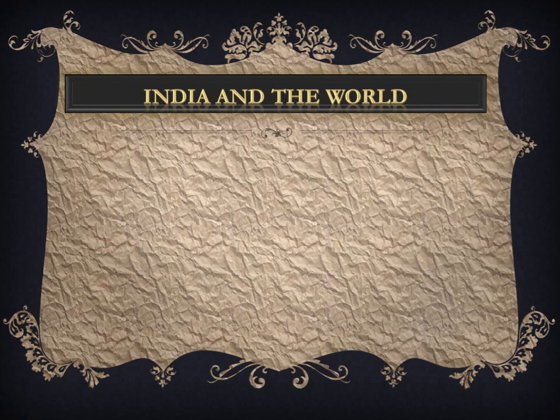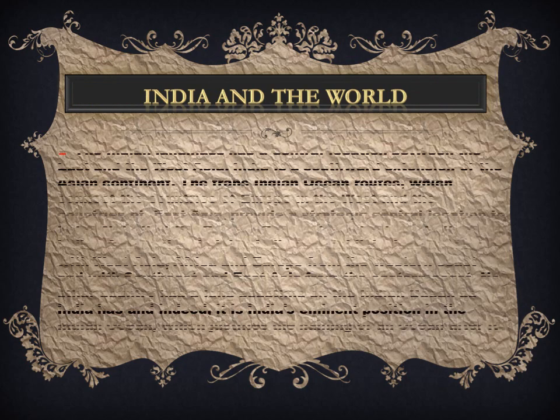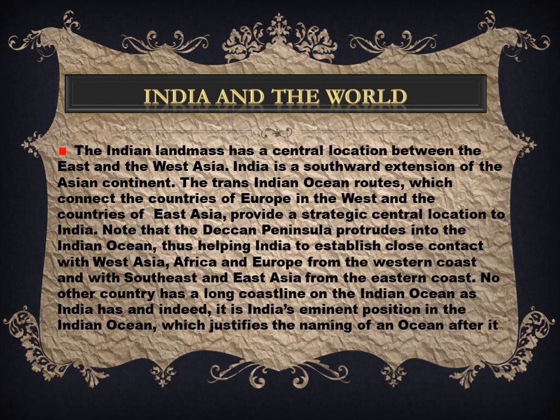Now we have India and the world. India is in the center of East and West Asia. If we look into the map, we will find that India lies in the southward part of the Asian continent. Indian Ocean routes connect it with the countries of Europe in the west and the countries of East Asia.